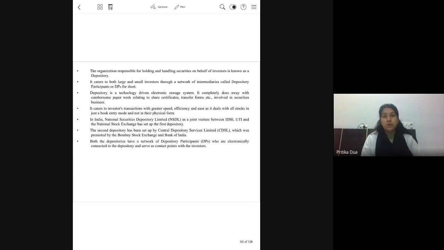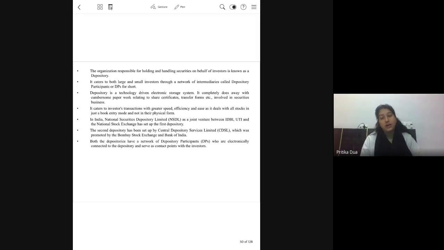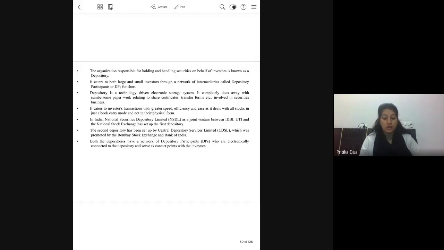So, under this, we have two main depositories, one by the Bombay Stock Exchange, other by the National Stock Exchange. So, NSDL, which is a joint venture between IDBI, UTI, and NSE, and CDSL, which has been promoted by the Bombay Stock Exchange.